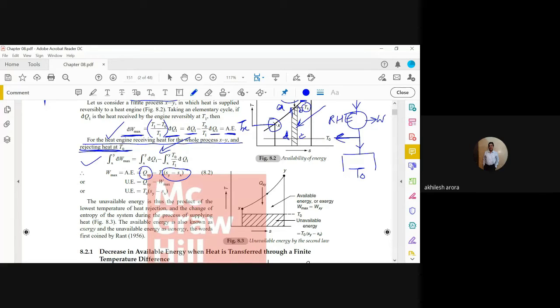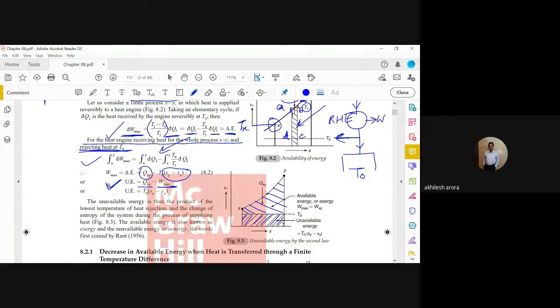So what is the unavailable energy now? Unavailable energy is whatever the available energy was, from that you subtract the available work. So Qxy minus W max. Can you tell me what is the value of the available energy and what is unavailable energy? Yes, if you see the chart here, this figure 8.3, this area is the available energy, whereas the area under this curve, this one, is unavailable energy to us.